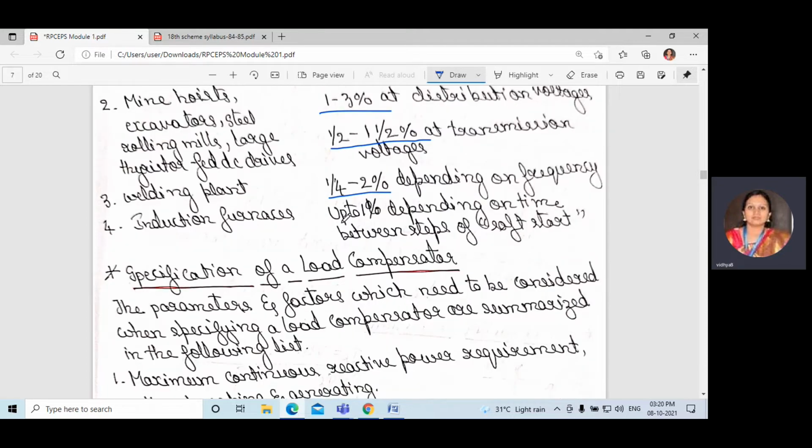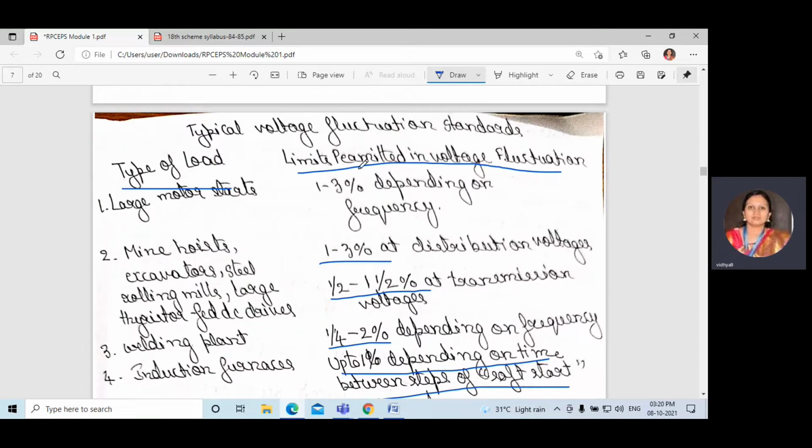Induction furnace: up to 1% depending on the time between steps of a soft start. Okay, for many industries or any equipment you take, it depends on the load and the fluctuation; for everything there will be a limit, right? The limit permitted, the manufacturer will give the voltage fluctuation standards.